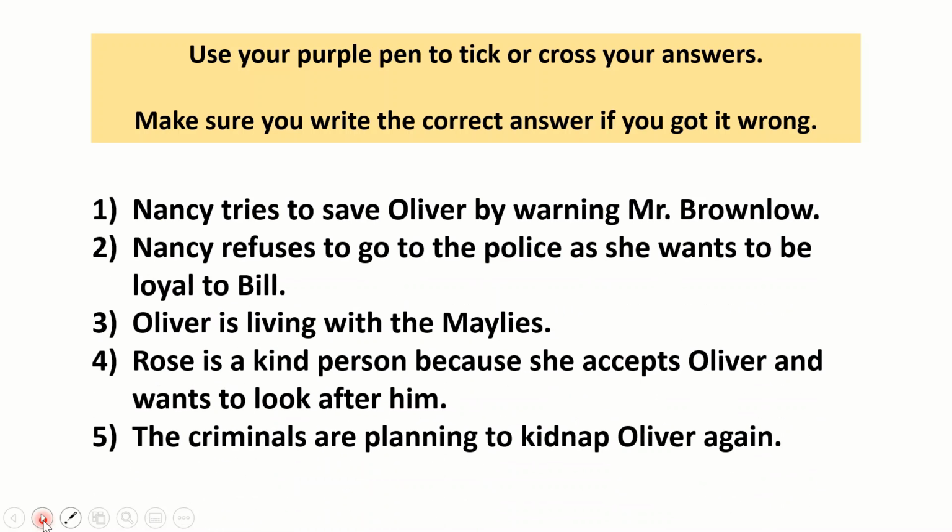So here are the correct answers. Nancy tries to save Oliver by warning Mr. Brownlow. Nancy refuses to go to the police as she wants to be loyal to Bill. Oliver is living with the Maylies. Rose is a kind person because she accepts Oliver and wants to look after him. The criminals are planning to kidnap Oliver again. Okay, pause the video, make sure you've got them corrected and ticked and crossed.